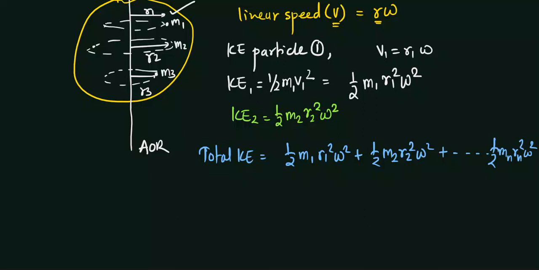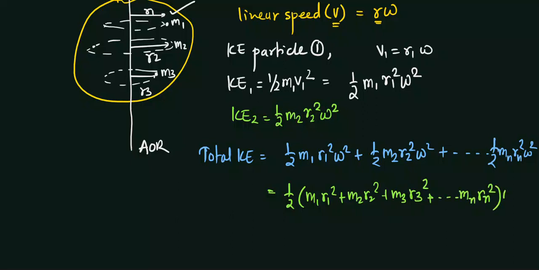So what you can do is take the half and omega square common, and inside we have m1 r1 square plus m2 r2 square plus m3 r3 square, likewise up to mn rn square, and omega square outside. And we know that the addition of each mass times the square of its distance from the axis of rotation, this complete term, we have defined as the moment of inertia.